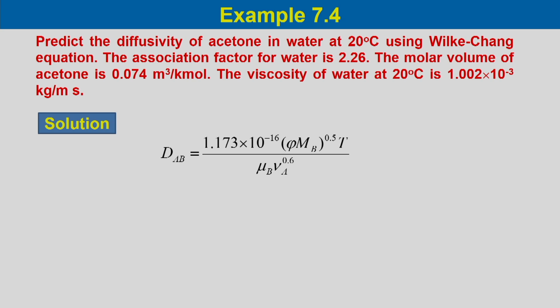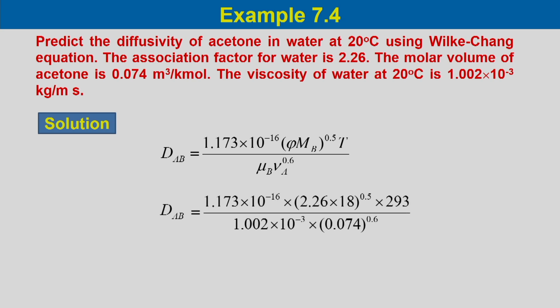The equation is known to us, the Wilke-Chang equation. Now, if we substitute the data given, we will obtain the diffusivity of acetone in water, DAB, equal to 1.04 into 10 to the power minus 9 meter square per second.